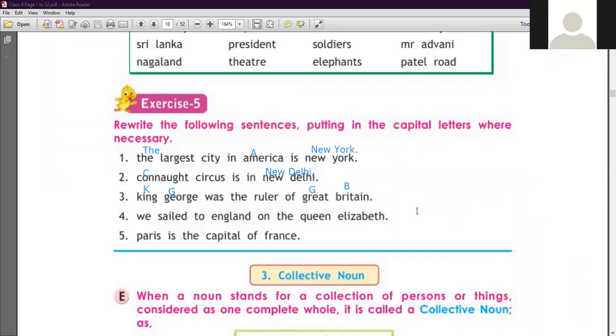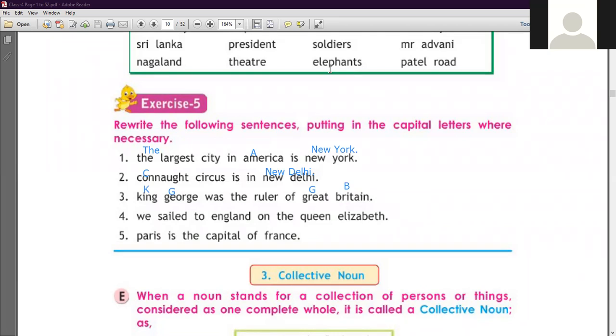आपको क्या करना है? First sentence आपको same sentence लिखना है. Next line में आपको जो sentence हम rewrite कर रहे हैं, देखिए the largest city in America is New York, जो वहाँ पर आपको क्या करना है? Capital letter use करना है. Clear? Now number 4 is here.